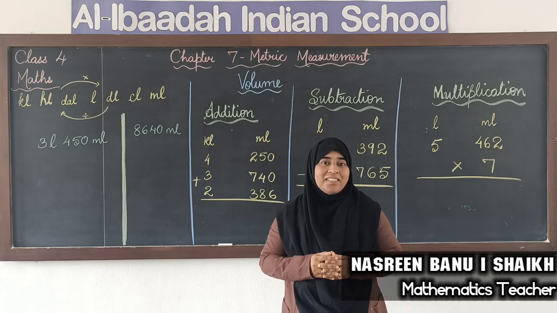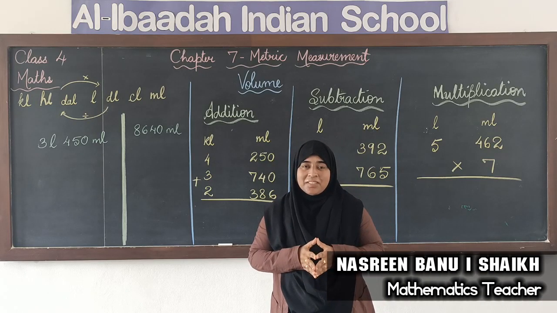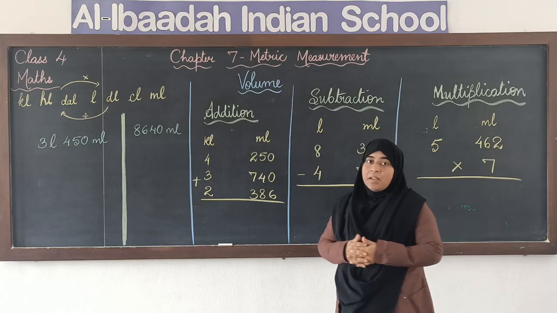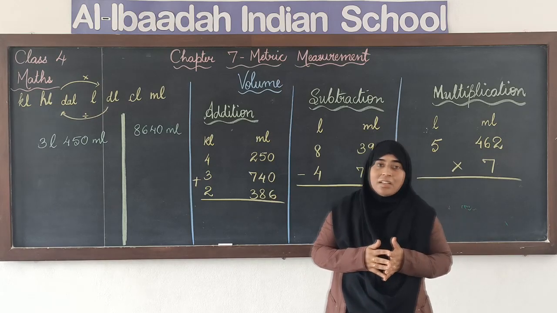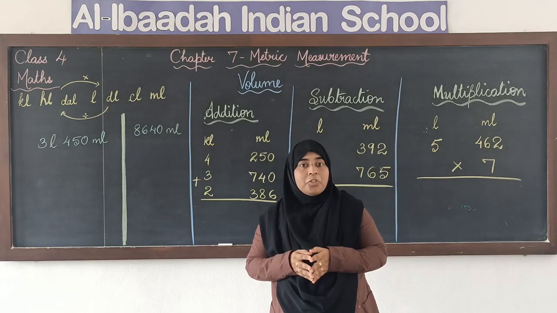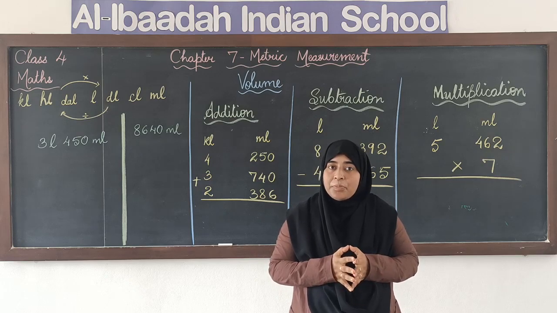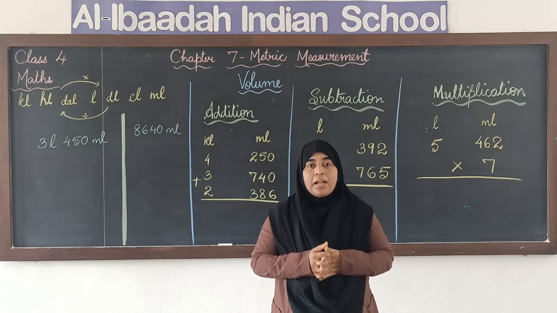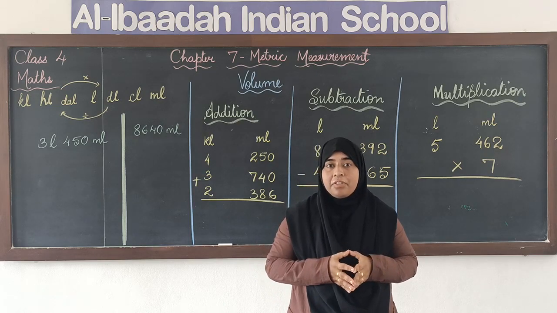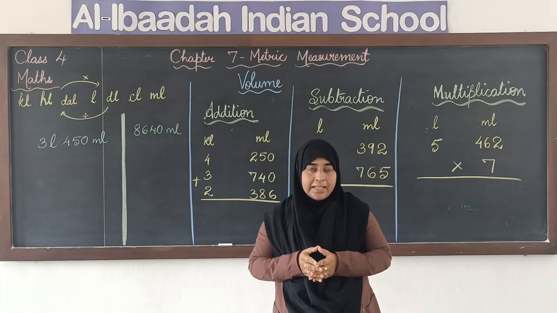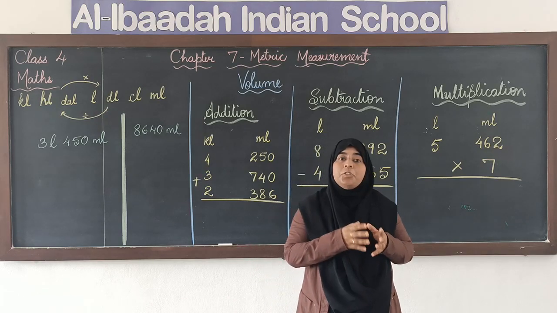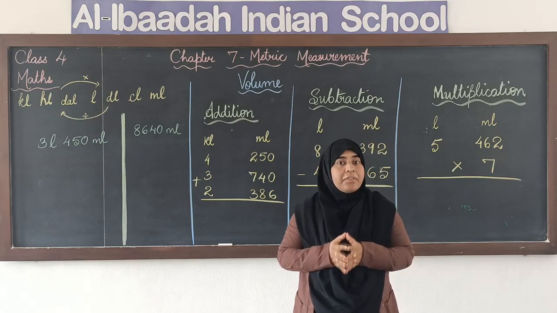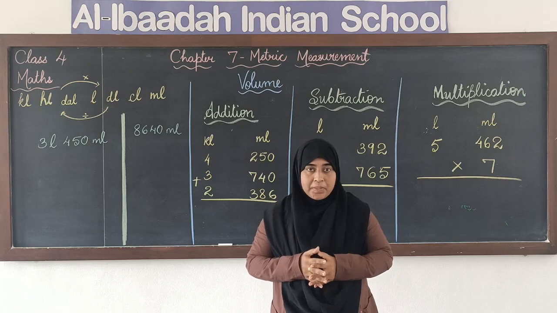I hope you all are fine and I hope you are doing the practice regularly. Children, if you remember, we are doing the topic metric measurements. In our previous two videos, we have seen the measurement of length and measurement of weight. When we say measurement of length, we try to measure how long the thing is, right? And when we say measurement of weight, we try to find how heavy the thing is. And we have seen the different units that we use. So far, I am sure you have understood the 7 units that we use in metric measurements, right?